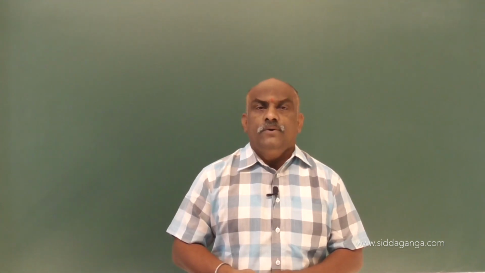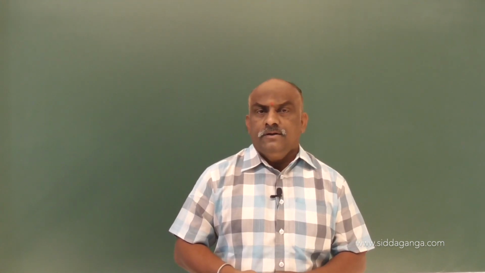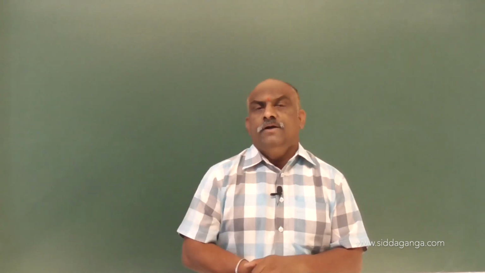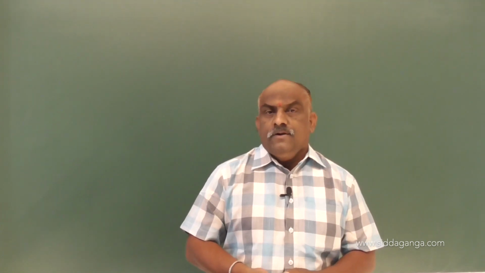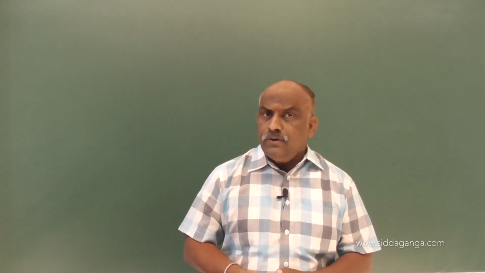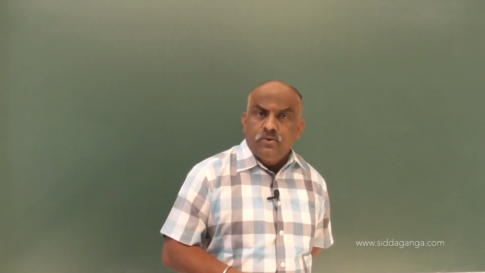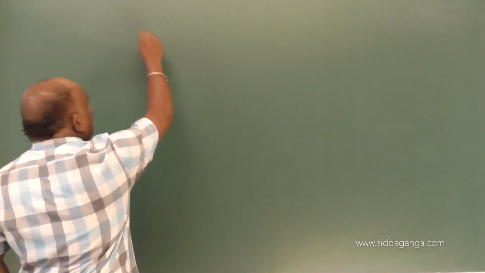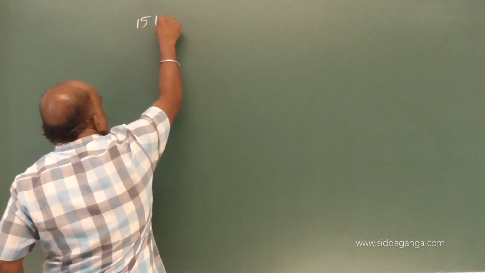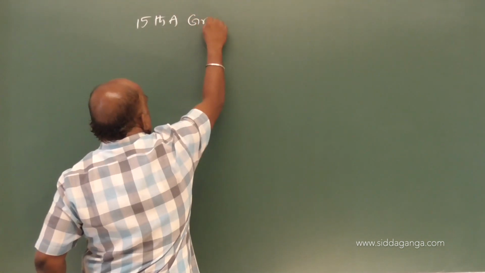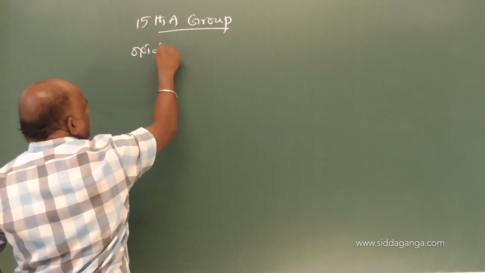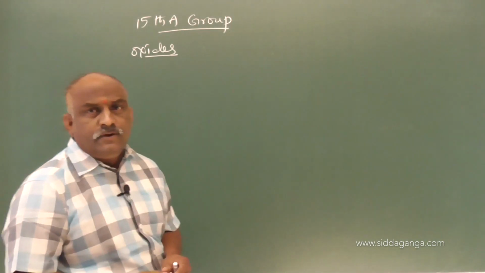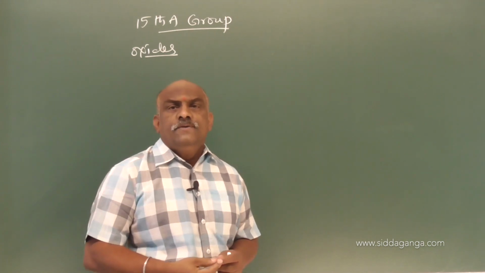So, today the topic, first I would like to discuss about the oxides of nitrogen. Already we know that 15th A group elements form two types of oxides.